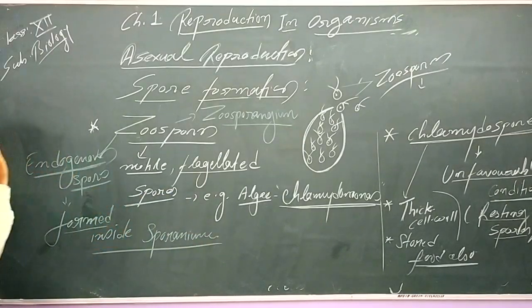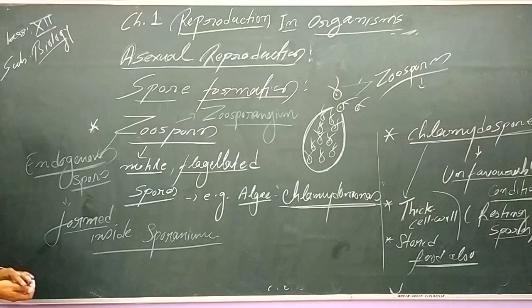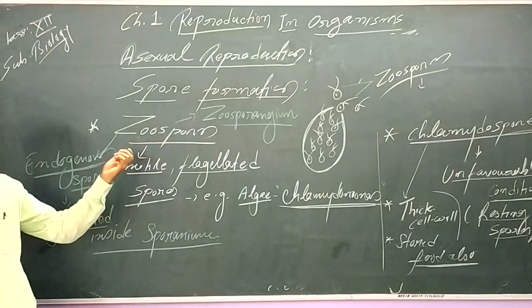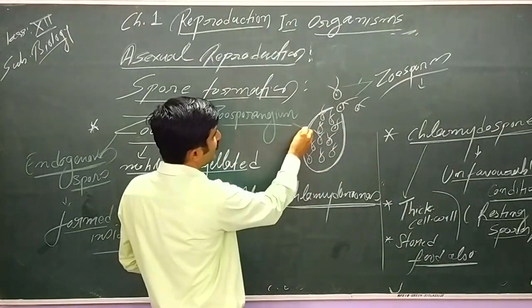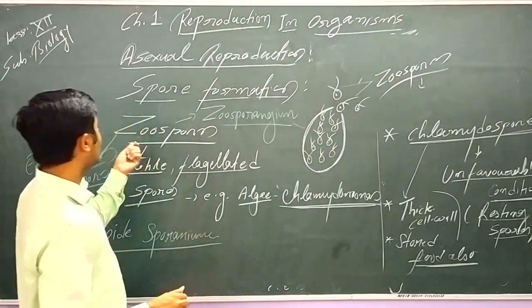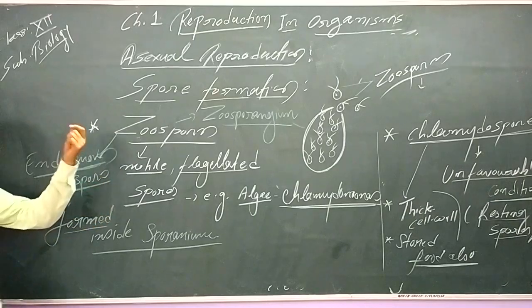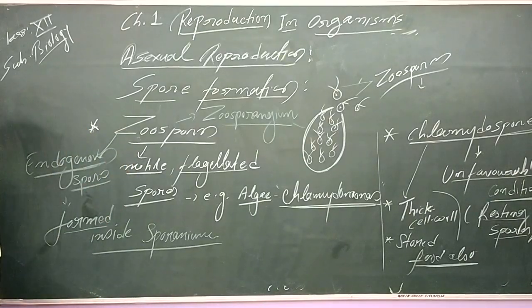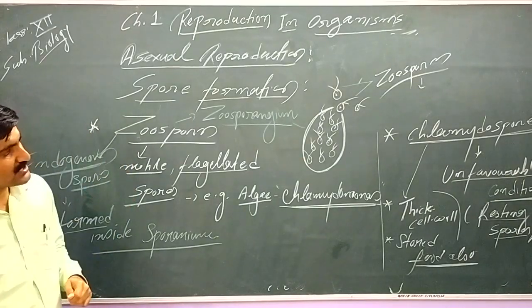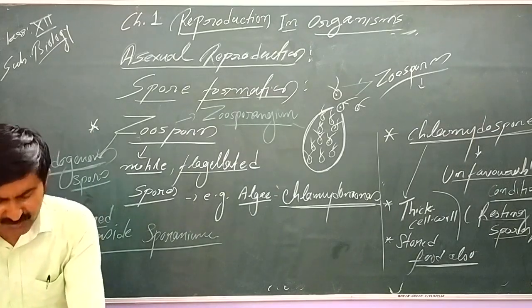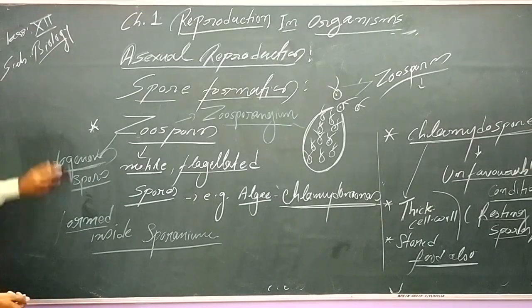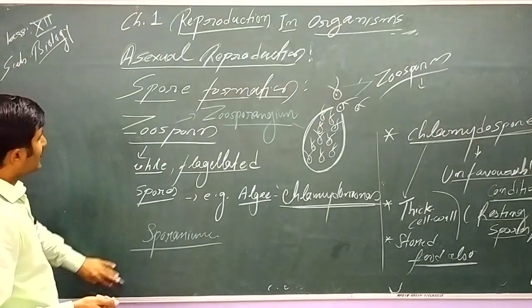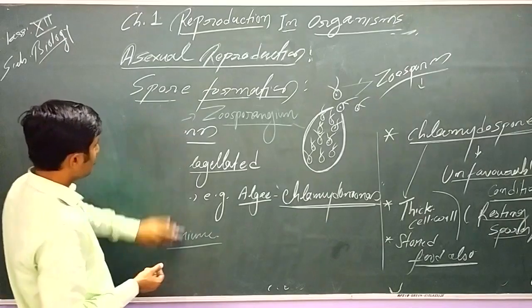And the structure which bears the sporangium is known as the sporangiophore. So the body inside which zoospores develop is the zoosporangium. In the case of fungus, where there is a filament, please remember, the stalk is called the sporangiophore. Let's talk about the exospores in the spore formation, which is there in our syllabus, with the example we have to remember.